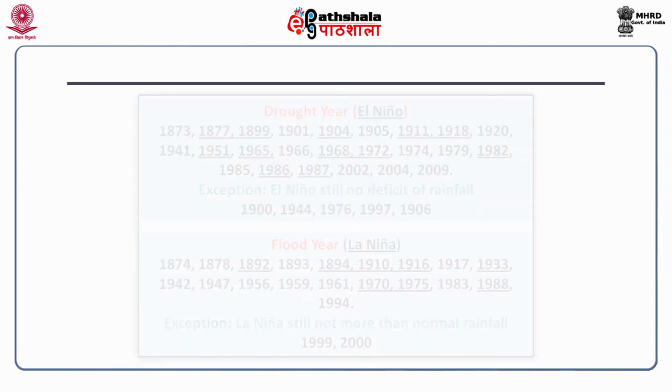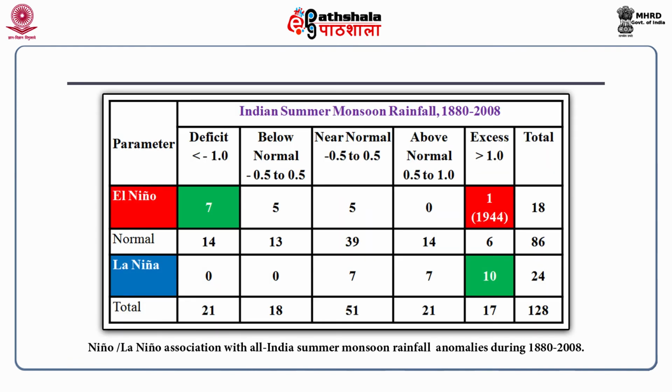This table gives another statistics for the period 1880 to 2008. Out of these 128 years, 18 years were categorized as El-Nino years, of which 7 had received deficient rainfall. Then 86 years were categorized as normal rainfall years. 24 years were categorized as La Niña years, but only in 10 years was rainfall excess as per this index.